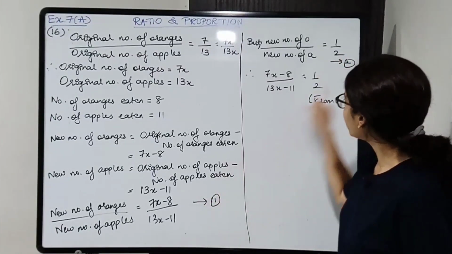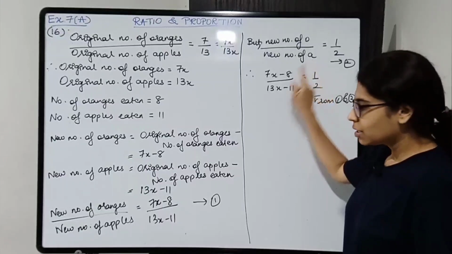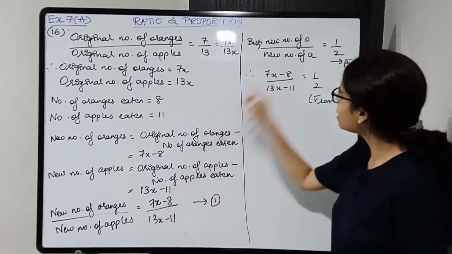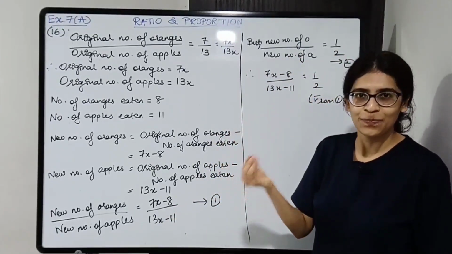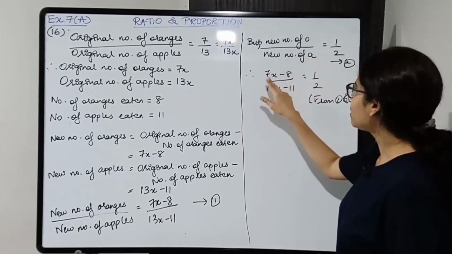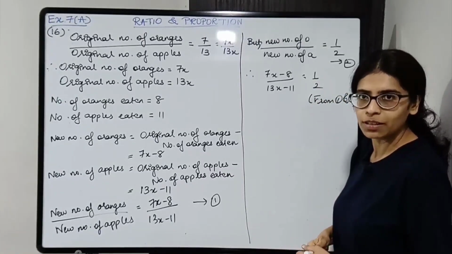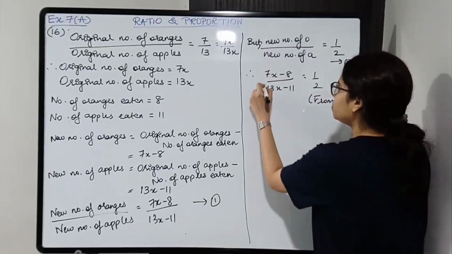From 1 and 2, what can you say? New number of oranges is to apples, the ratio is this, and here we are getting this. So we can say LHS is same, so RHS will be same. So this will be equal to this. So (7x minus 8) upon (13x minus 11) is equal to half. Okay, so now cross multiply and solve further.